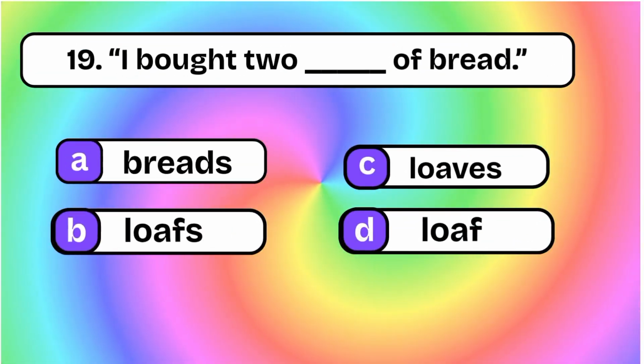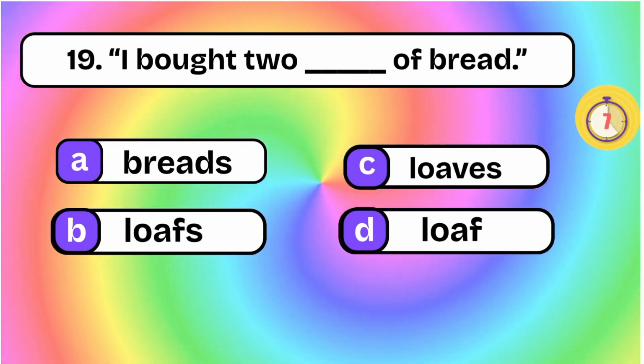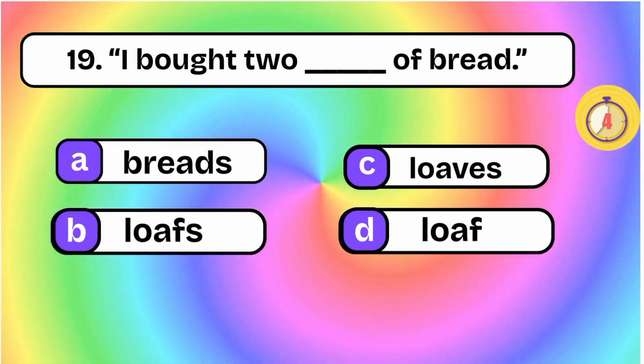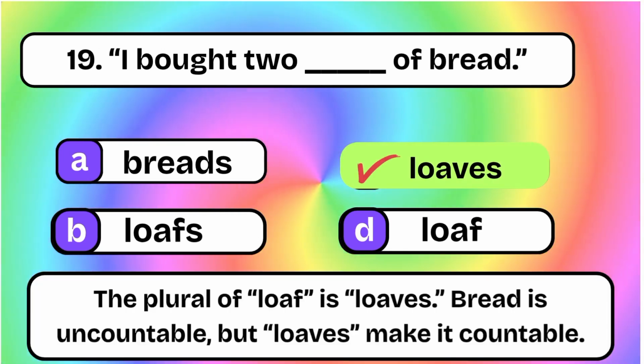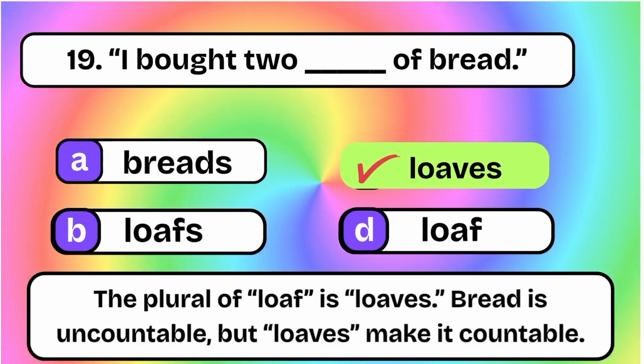I bought 2 blank of bread. Breads, loaves, loaves, loaf. Loaves. The plural of loaf is loaves. Bread is uncountable, but loaves make it countable.